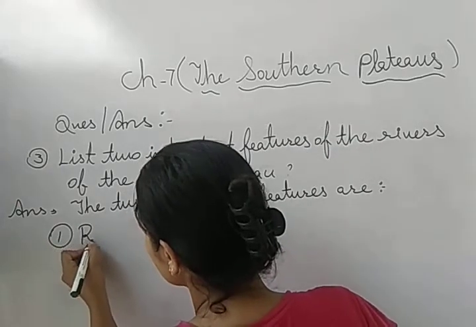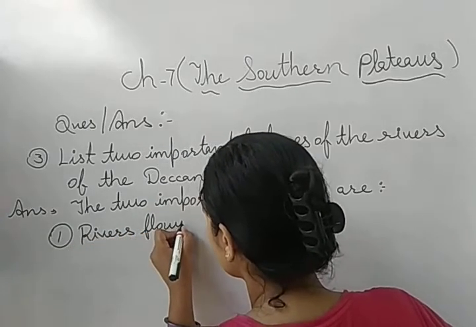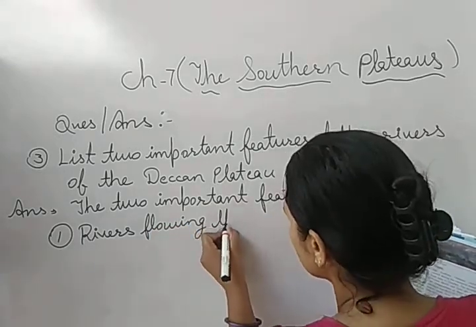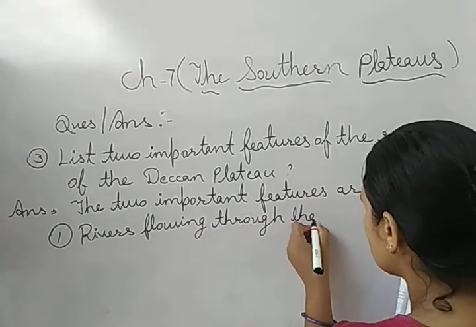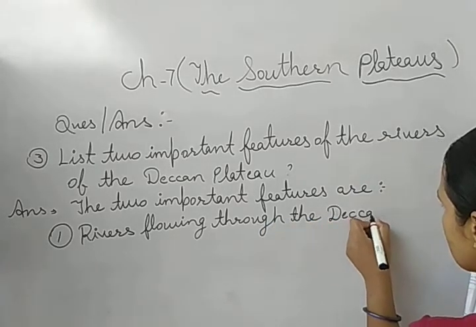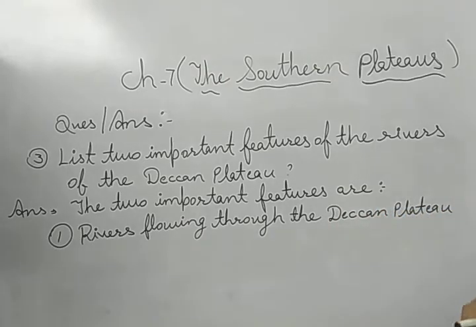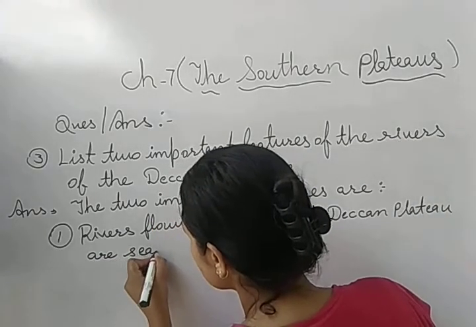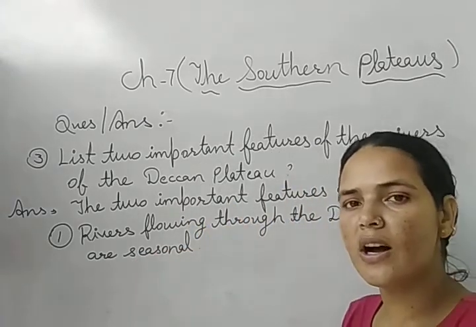Rivers flowing through the Deccan Plateau are seasonal.